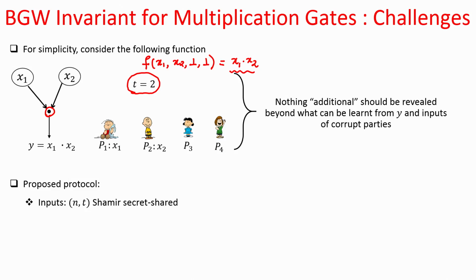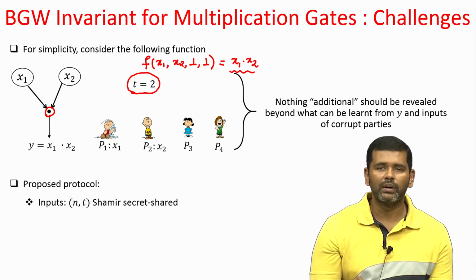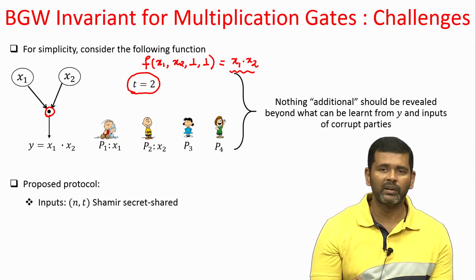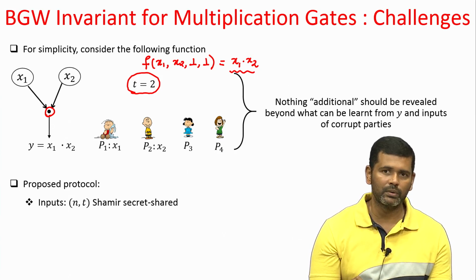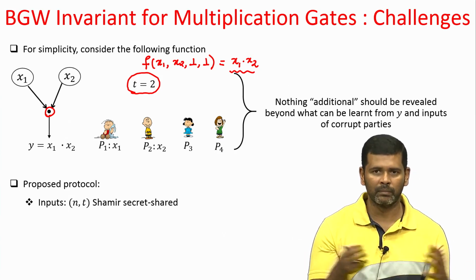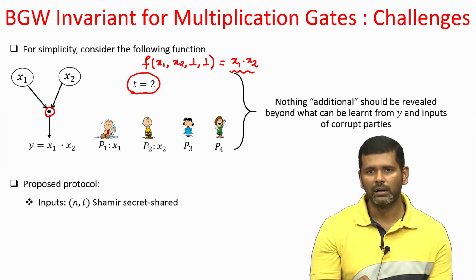So, now let us see what goes wrong if we try to blindly follow the BGW MPC protocol for this circuit, where we start with asking the input holders to secret share their respective inputs, and then we multiply the shares of x1 and x2, and then we finally go and publicly reconstruct the vector of shares of x1 dot x2.